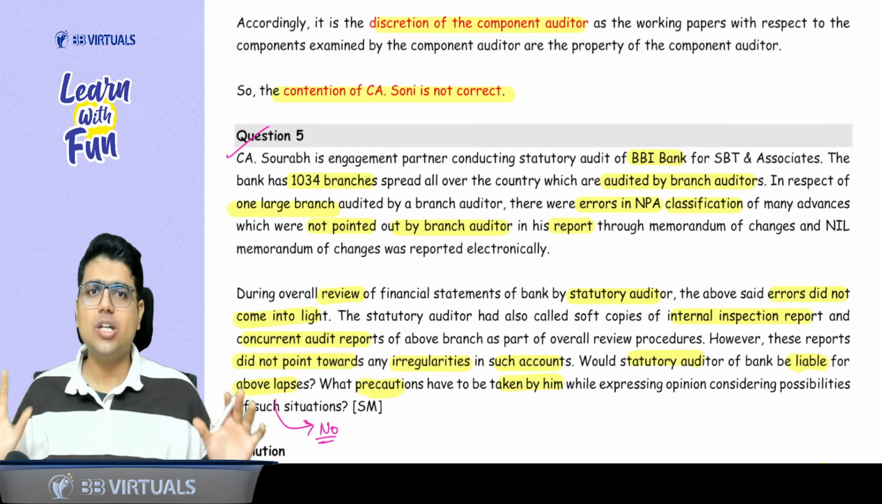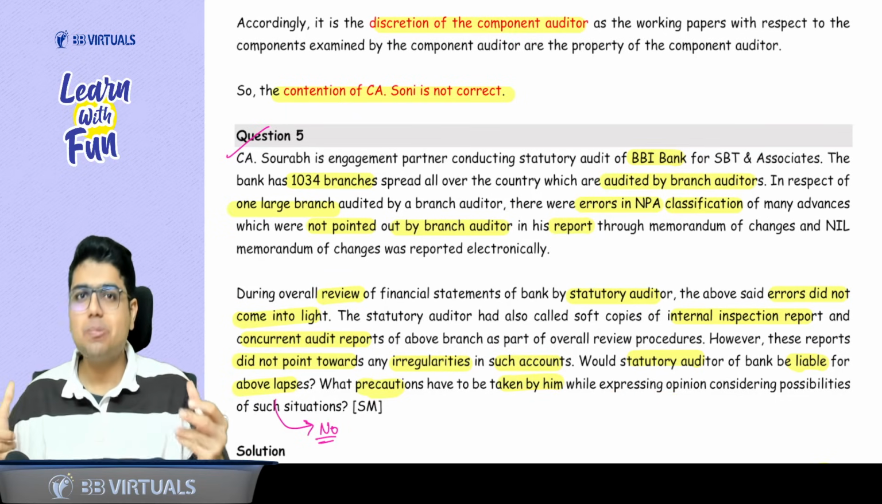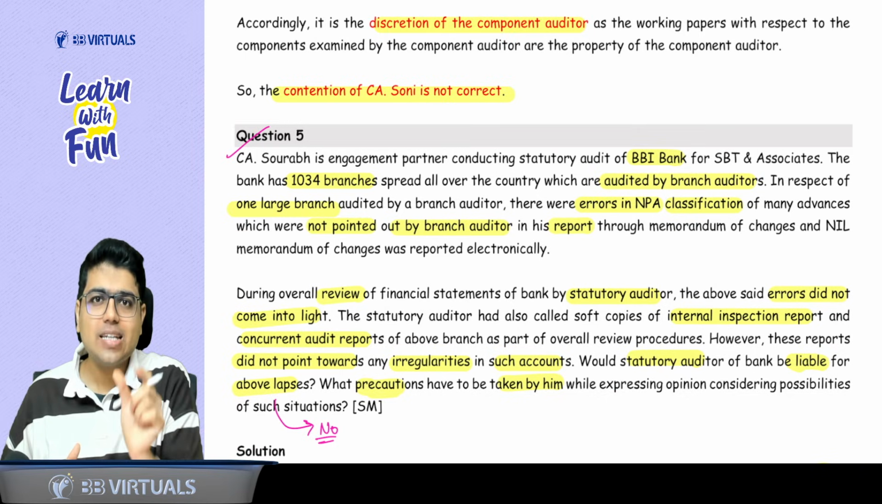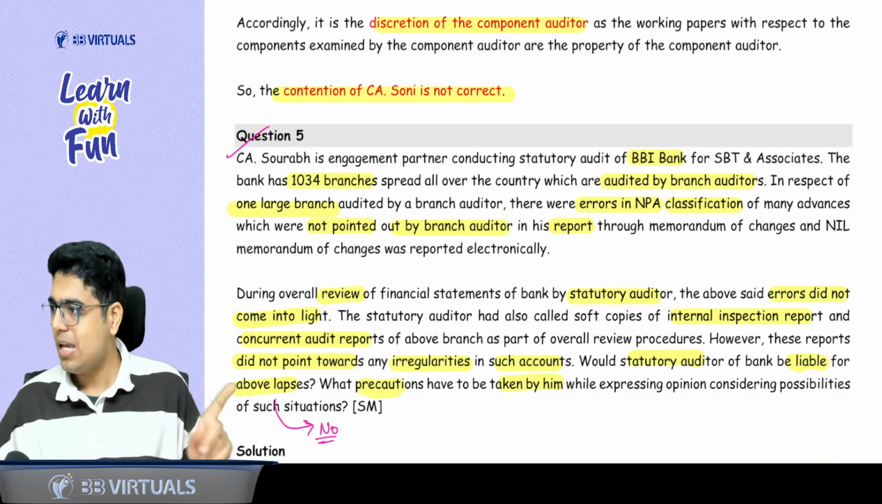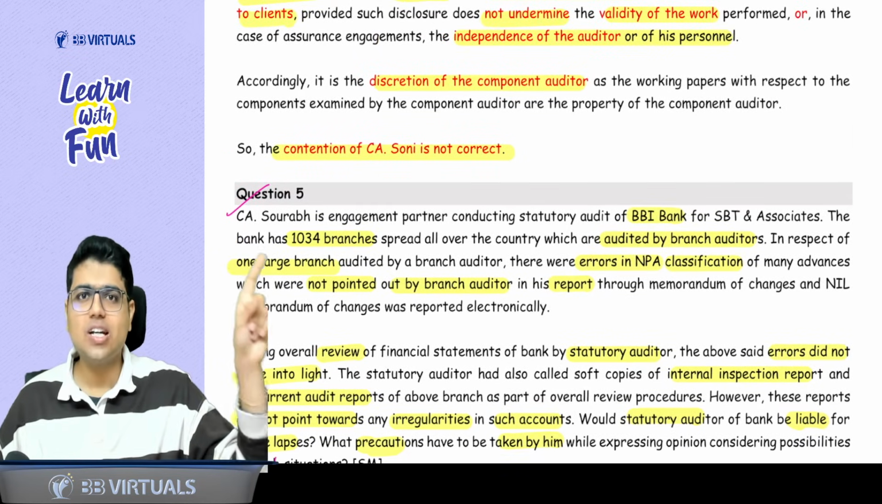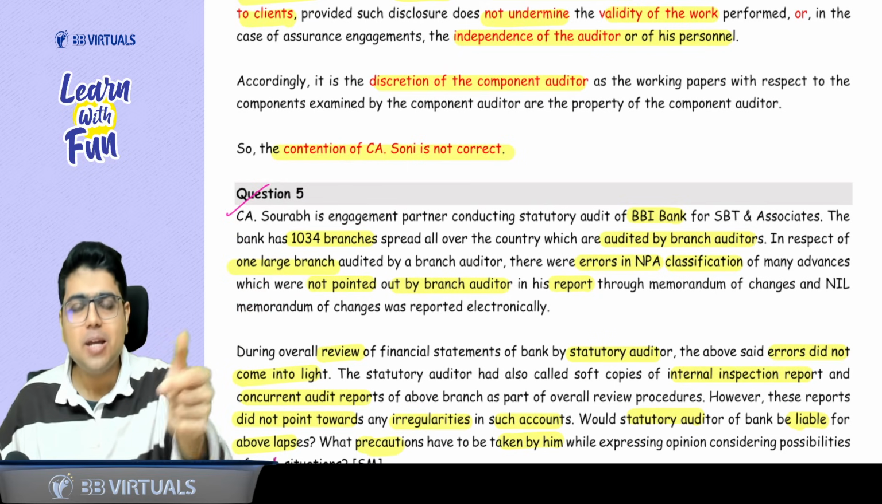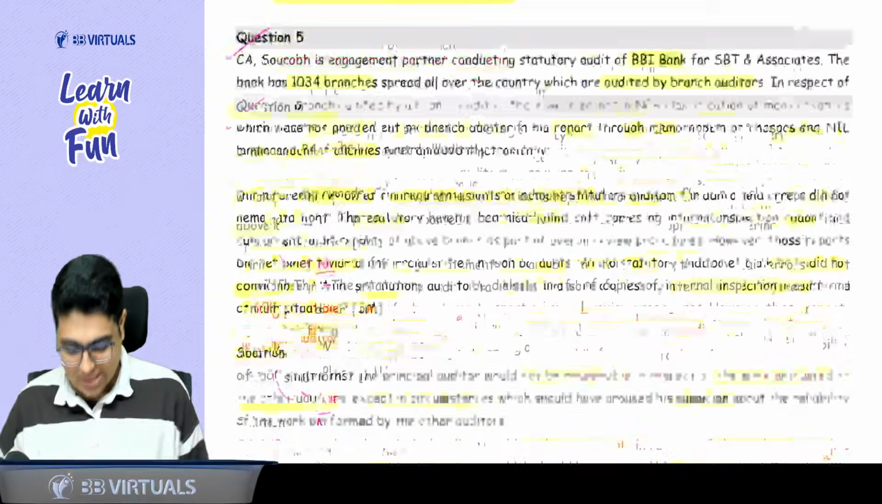So the only precaution he needs to take is, whenever he is preparing the report, clearly state the division of responsibility. How to state the division of responsibility? By mentioning that 1034 branches have been audited by the branch auditor. So see how ICAI has written the answer.